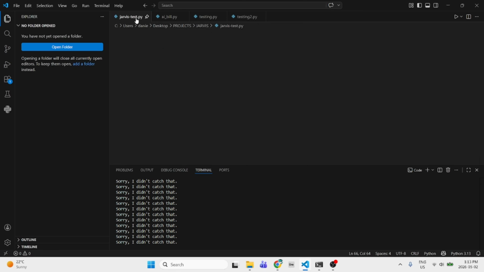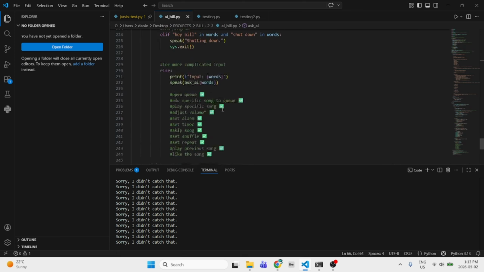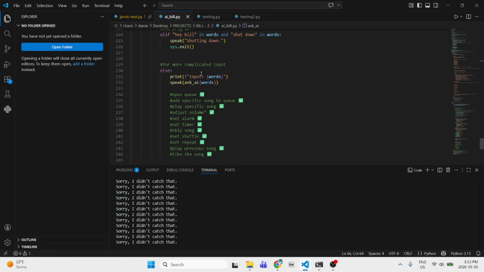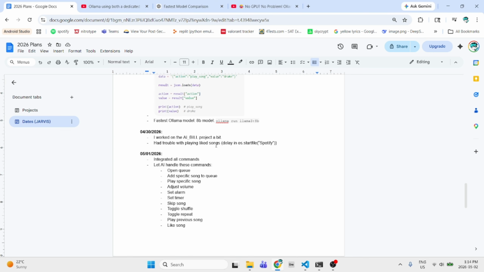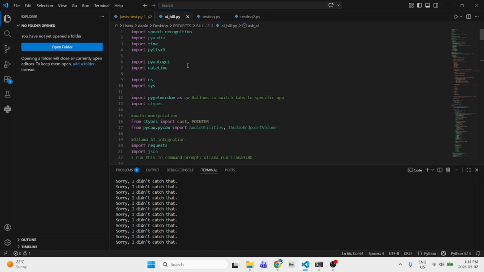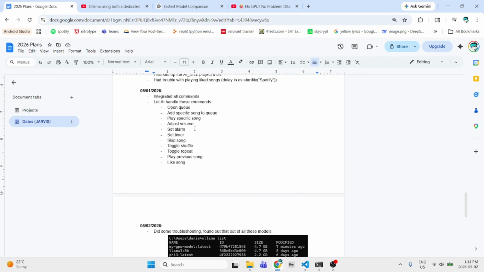Basically, it was just incorporating everything I had in the old Jarvis test script into AI build. So there are many fewer lines because some functionality is missing, but I did get everything else inside. Sometimes I had trouble with playing the OS start file. I don't know why, but the get window just doesn't work sometimes. This one is kind of useless.